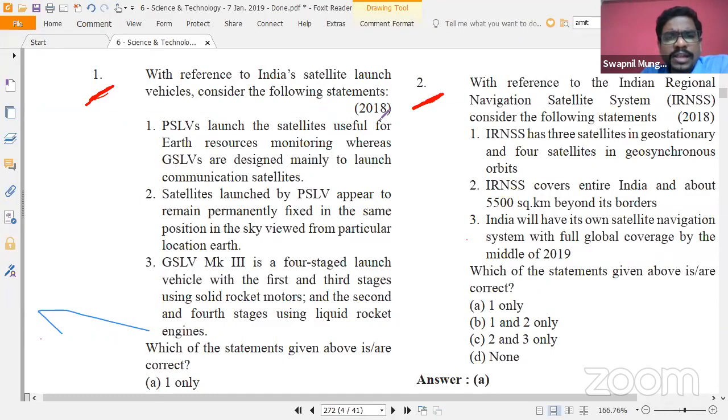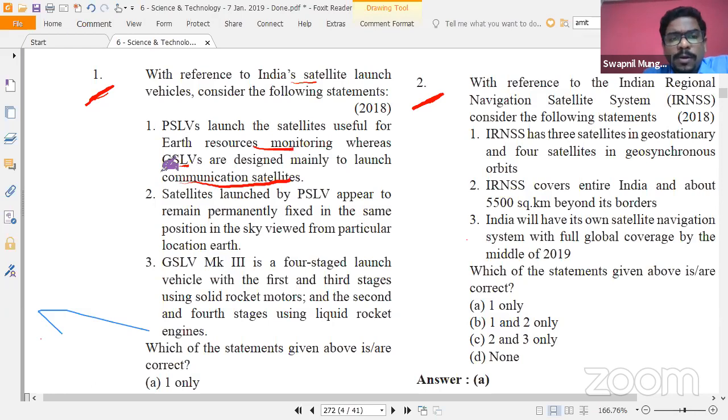The first question we are going to discuss is about space technology, from 2018. The question reads: with reference to India's satellite launch vehicles, consider the following. First statement: PSLVs launch the satellites useful for Earth resources monitoring, whereas GSLVs are designed mainly for communication satellites.